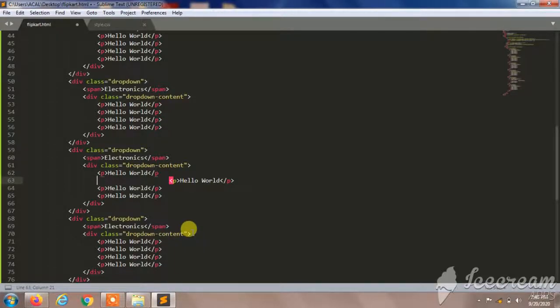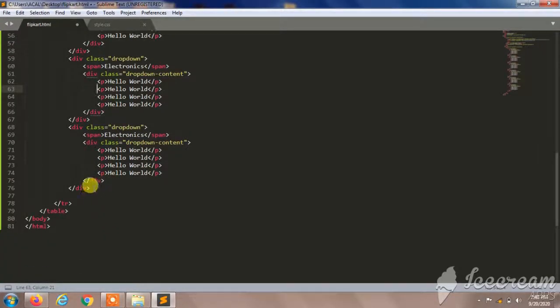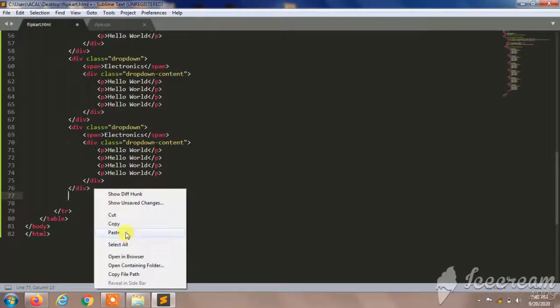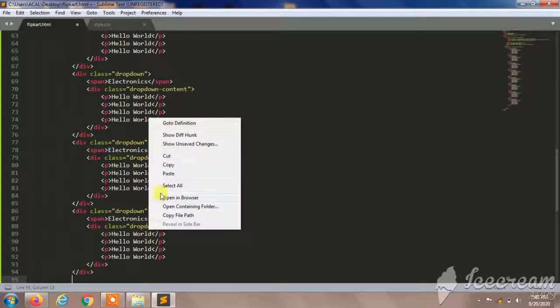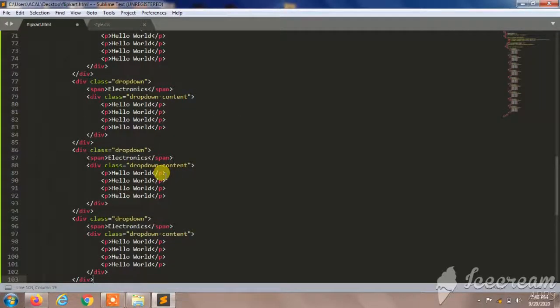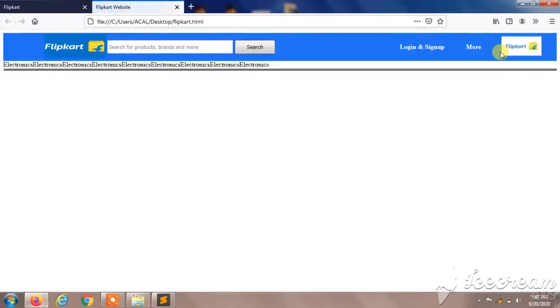Sorry, yeah, 6th time I'll paste one more, 7th time, paste it, and last. So not required, yeah, it's better to give one more time. I shared the file, so I'm going to open this and reload this. You can observe that each shows drop down content, so we need some space, so I'm going to give some style over there.